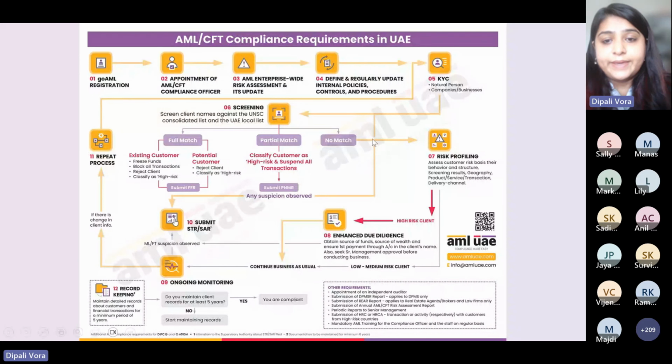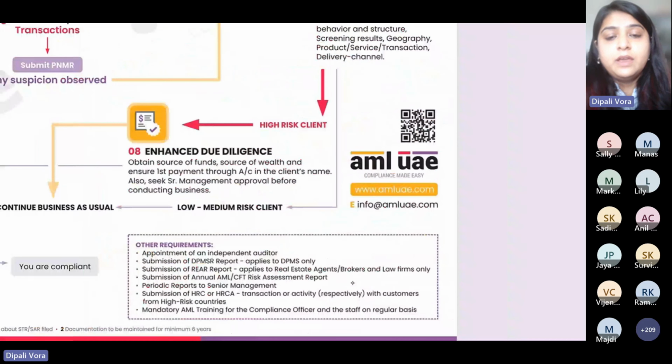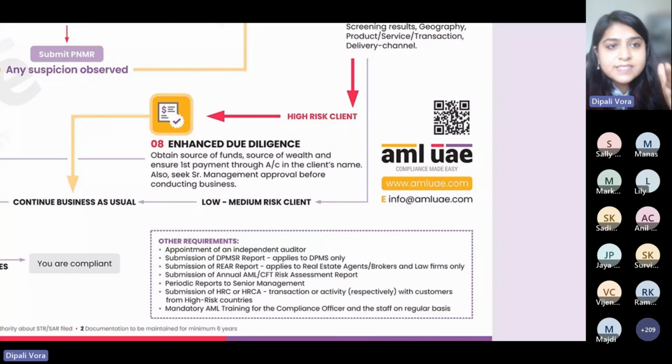Now, there are some additional requirements apart from what I have discussed with you. One is appointment of an independent auditor who will be verifying the AML records. That is something that we have to get done annually. We have to make sure that we are appointing an independent auditor to check our AML records.